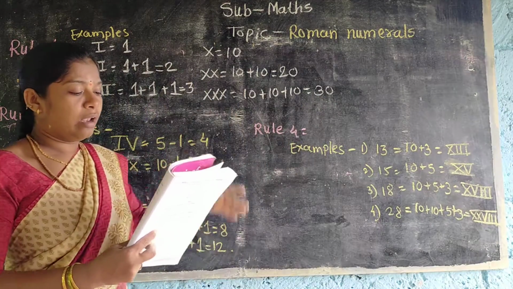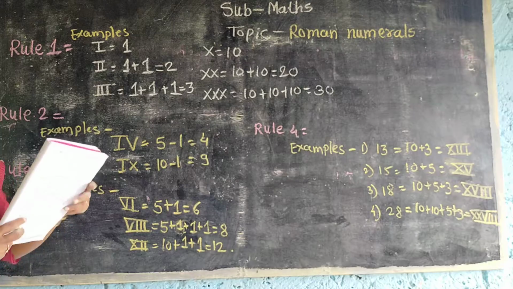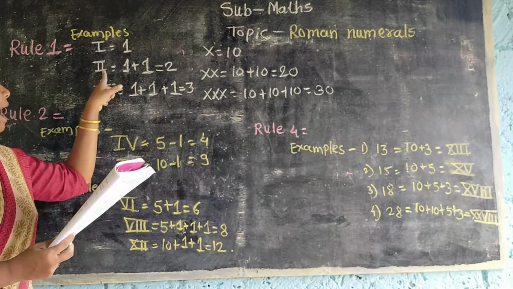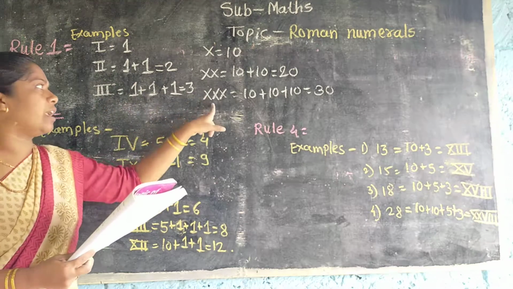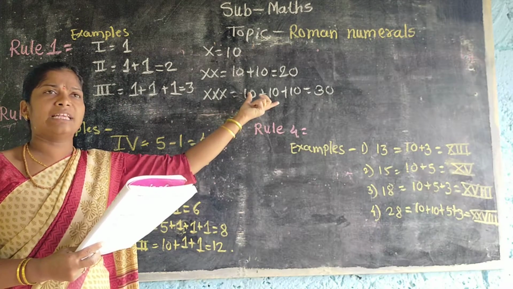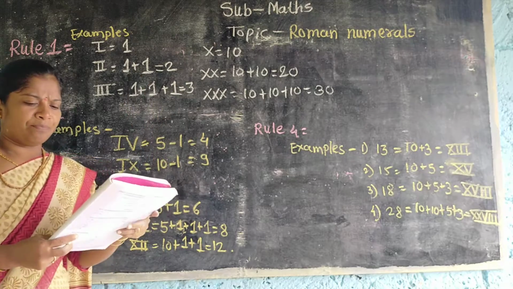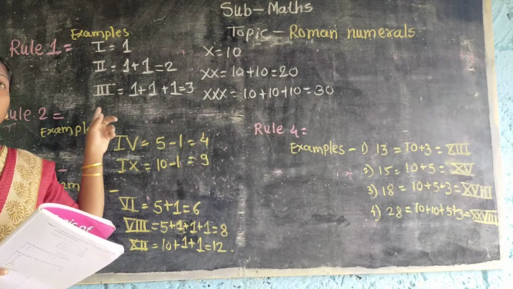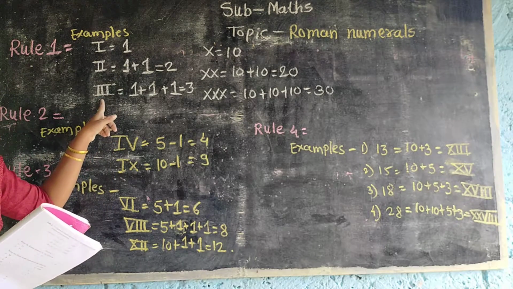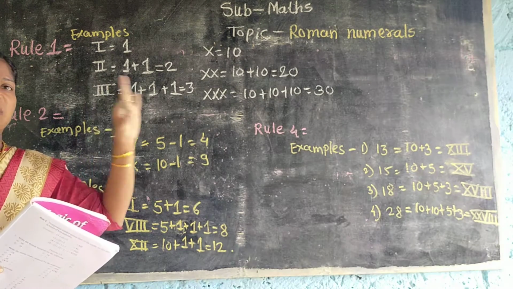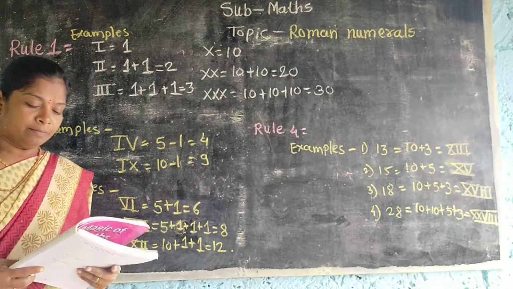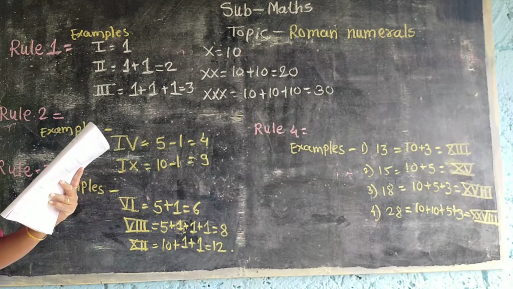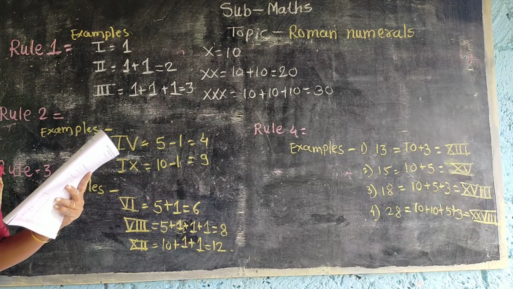Understood? What is the rule? Repetition of the numerals I and X means addition. X means 10. I means 1. However, it cannot be repeated more than 3 times. It is very important. We repeat only how many times? 3 times, not more than that. V, L and D cannot be repeated.